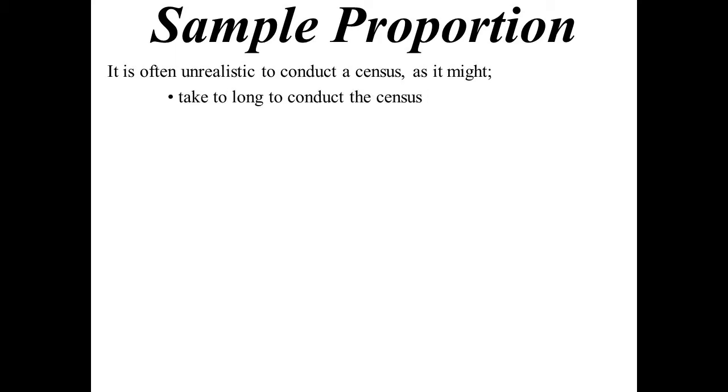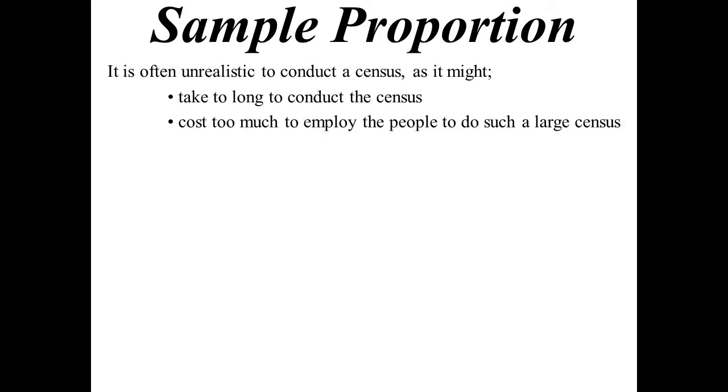So what's a sample proportion then? Conducting a census is often unrealistic. It's going to take too long. I mean, if you're talking about a population of a city, that's 1 million people you're going to go and talk to. Population of the whole country, you're talking about multiple millions of people. Cost. Well, if you're going to do such a big census, you're going to employ people to go and do that, and so that can be a costly operation. Analysing the results. You're going to gather a lot of information, so to go and analyse all that data is going to be time consuming.